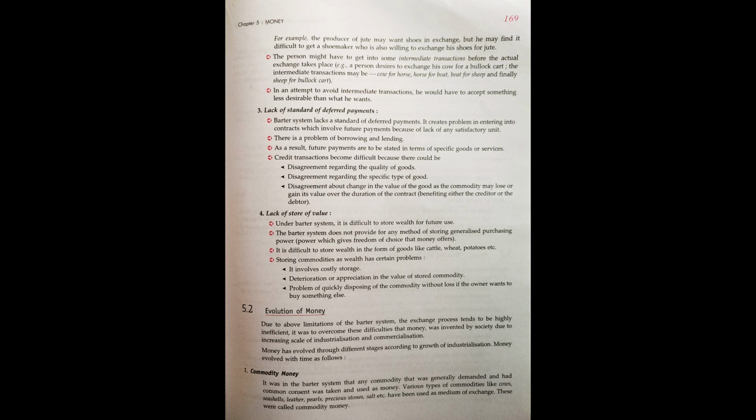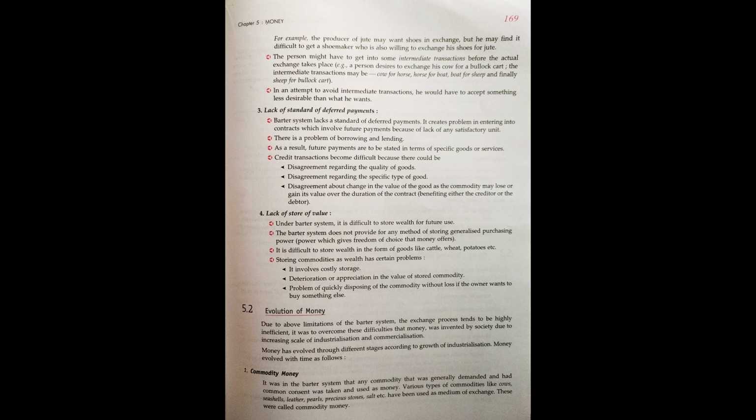Due to so many problems and drawbacks under the barter system or commodity exchange system, the Indian people thought that there should be something else in the economy for buying goods and services, right? So they thought to introduce money, and that money, from the beginning till now, is in our economy and facilitates buying and selling things, right?